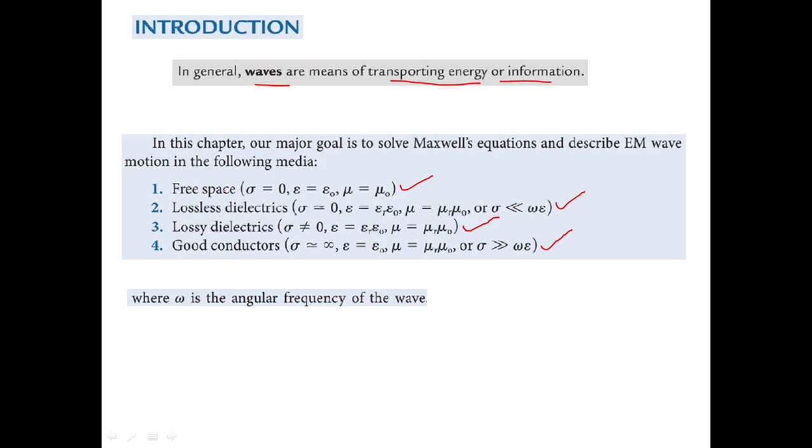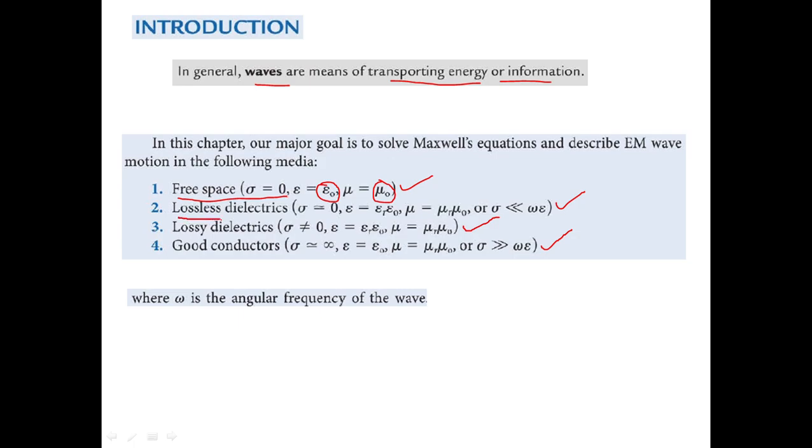So in free space, what happens? Sigma is conductivity, epsilon is permittivity, and mu is permeability, right? For free space we'll consider only epsilon naught, not epsilon r. Epsilon r will be 1 and mu r also will be 1, so we'll be considering only mu naught. Everyone knows this, right? These are the values which you have to consider to solve Maxwell's equations.